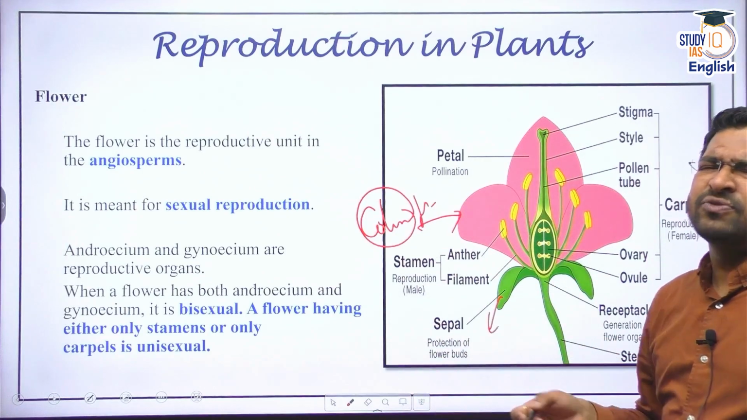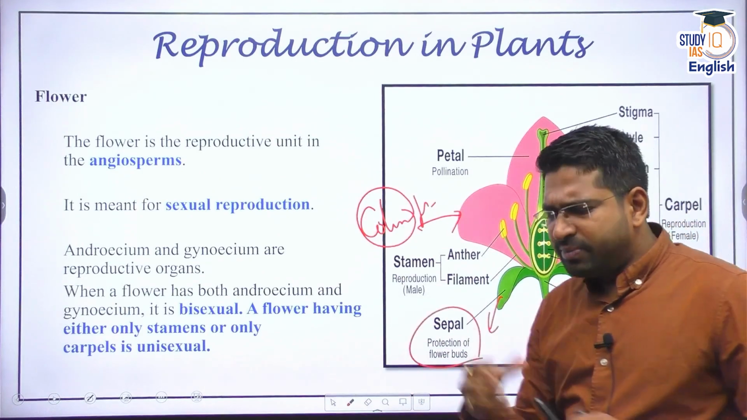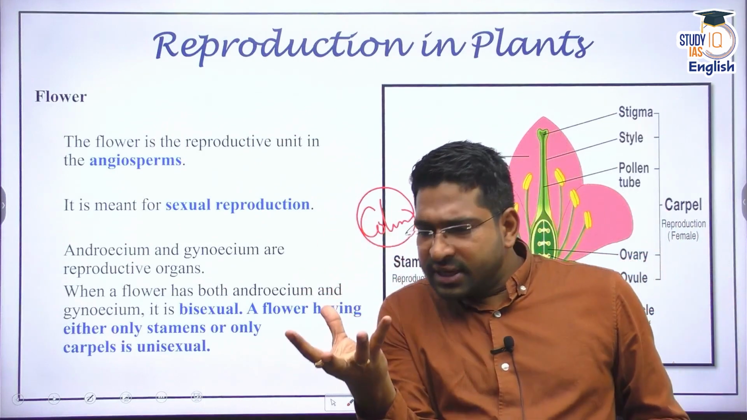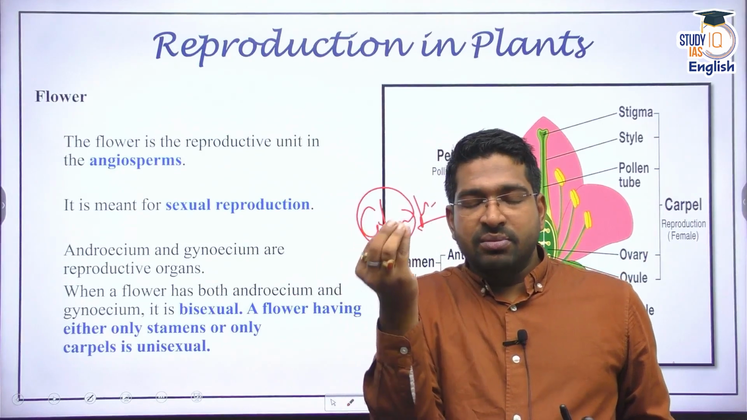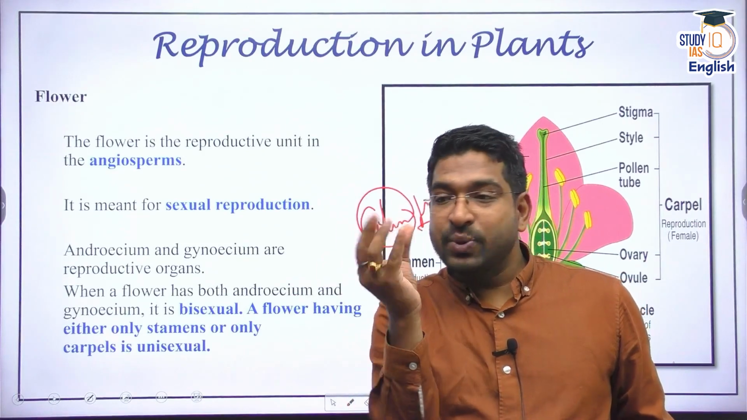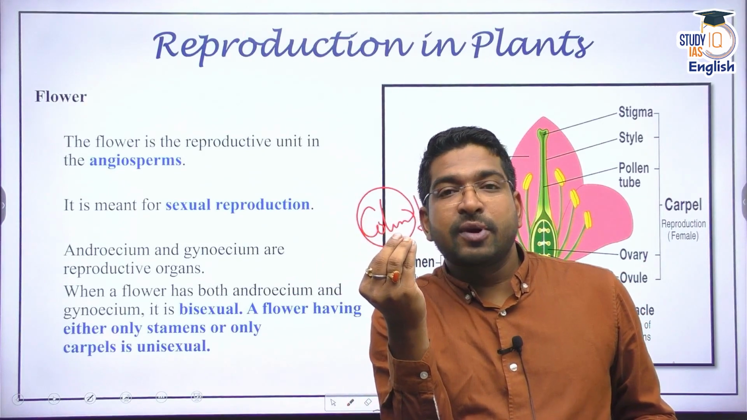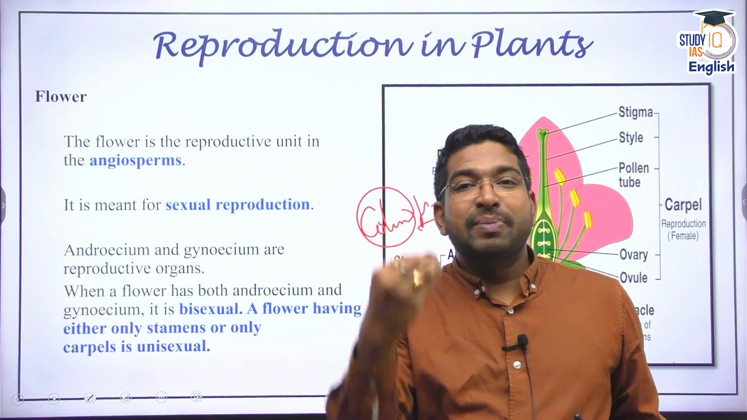You also have sepals at the bottom. Now, these sepals are protection. You must have seen that before the flower blossoms, there is a green covering over it. Why? Because the flower has to be protected, right? That's why the sepals are there. Once the flower blooms, the sepals go down and the petals come out.